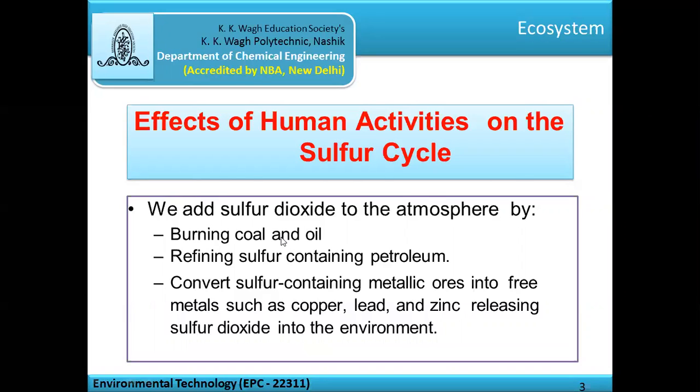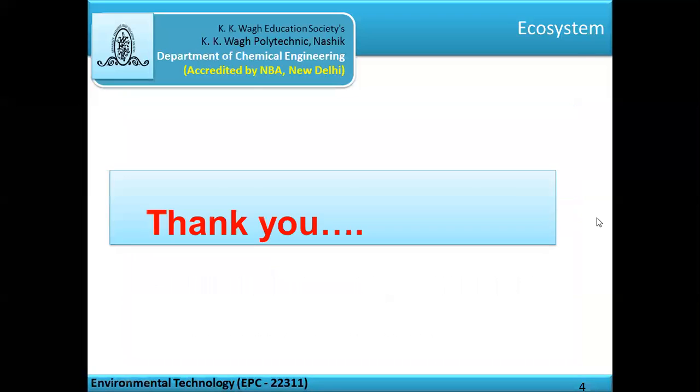And also in the conversion of sulfur containing metallic ores into free metals such as copper, lead, zinc, sulfur dioxide is released into the environment. Through these and some other processes, humans produce sulfur dioxide, and it increases the level of sulfur dioxide in the atmosphere, and because of this air pollution takes place.